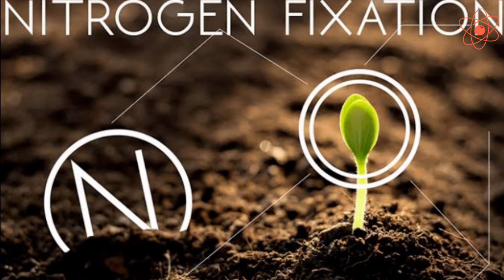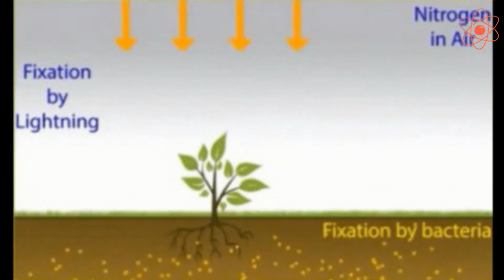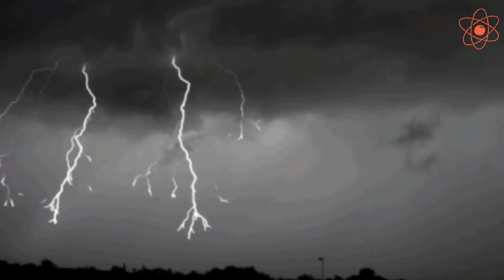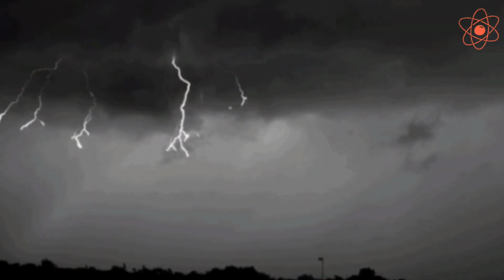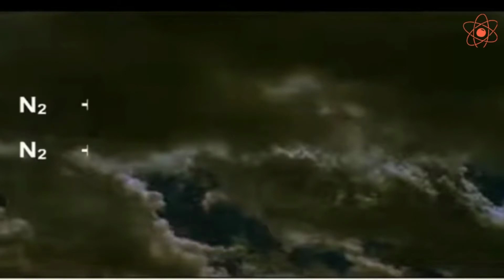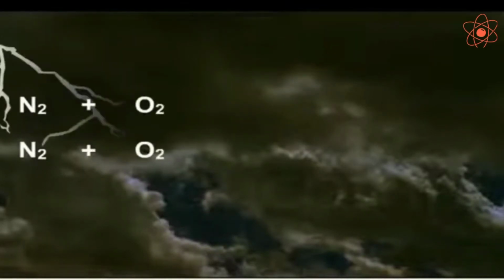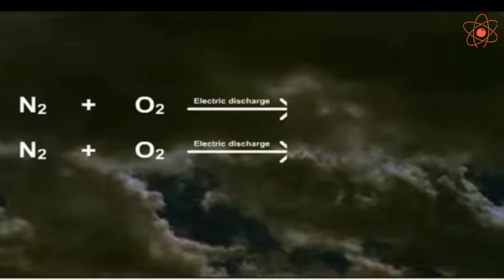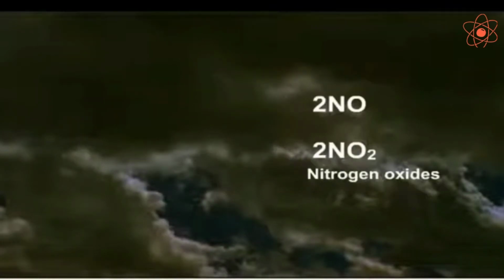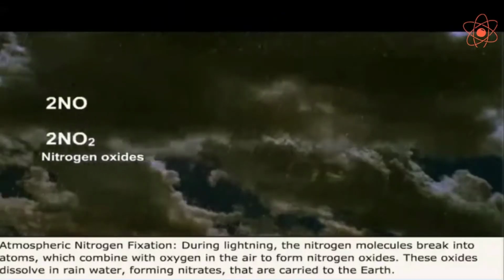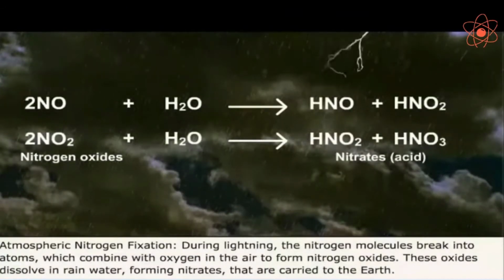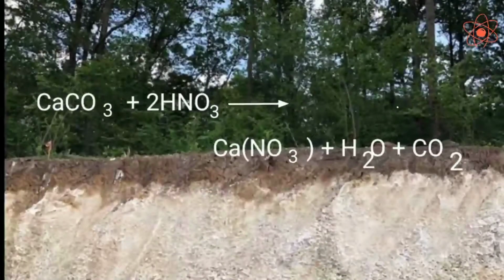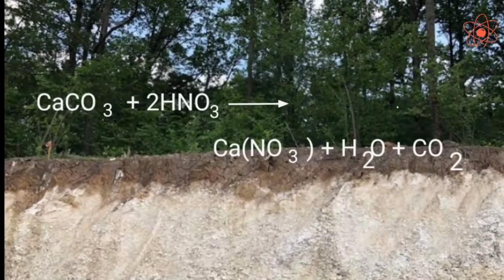Nitrogen fixation occurs in two ways. First, lightning. Lightning causes high temperature, which results in a reaction between nitrogen and oxygen present in air to produce oxides of nitrogen. These dissolve in rainwater forming dilute nitric acid. This nitric acid reacts with the alkalis of the soil like limestone to turn into nitrates.